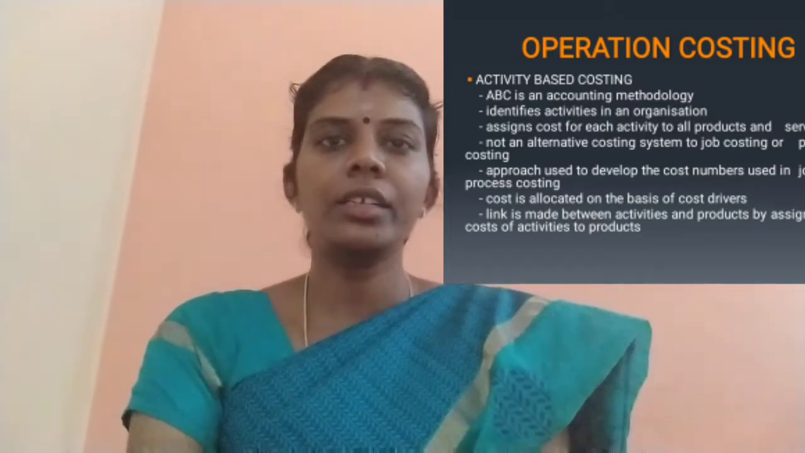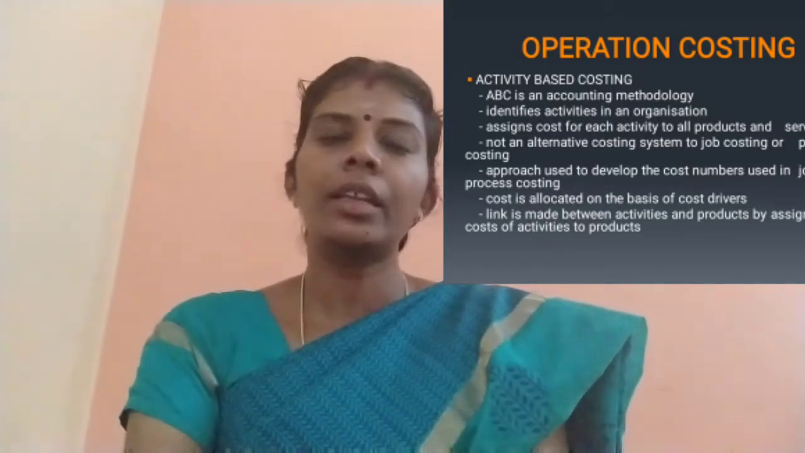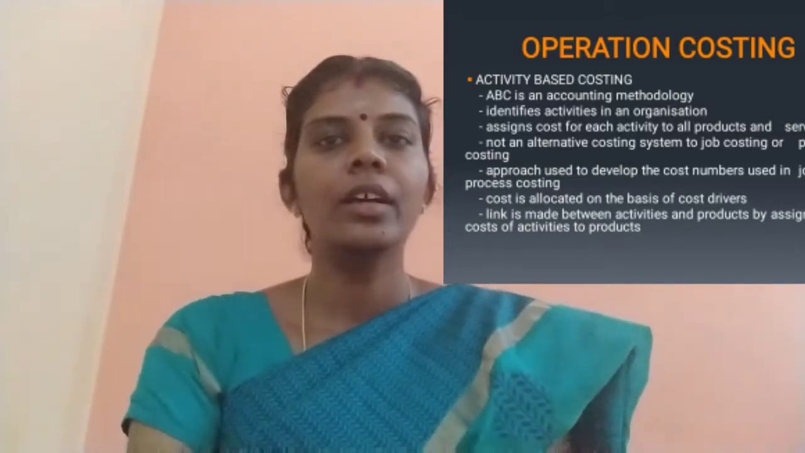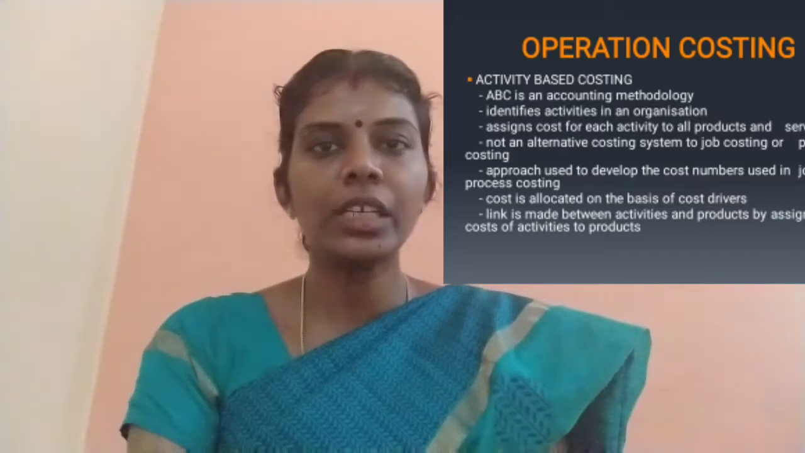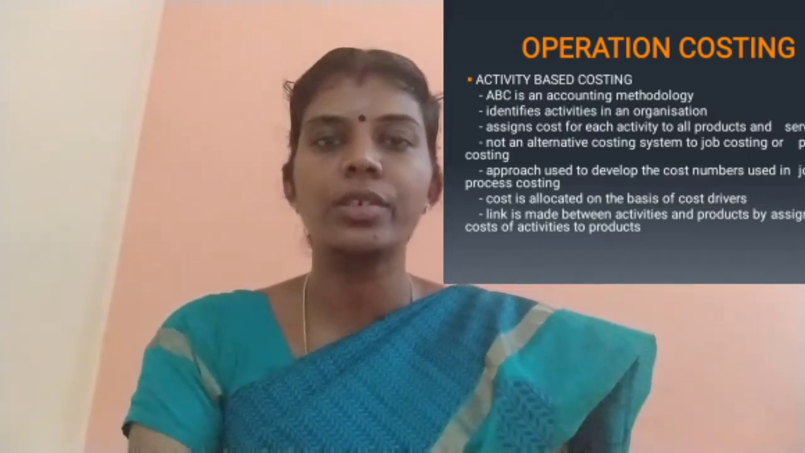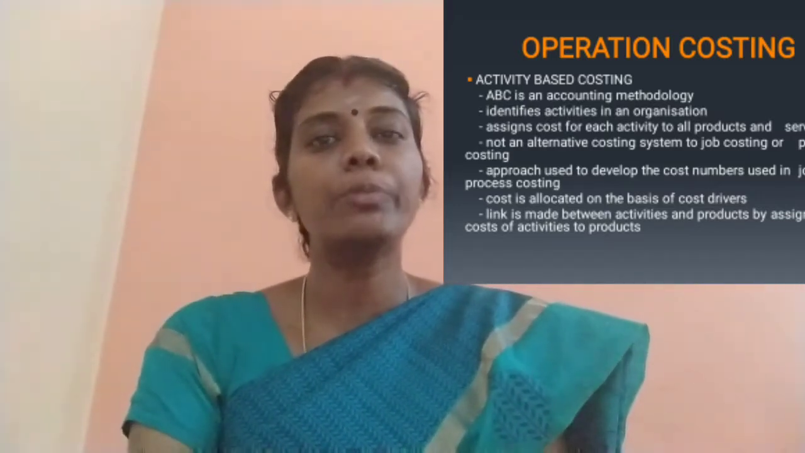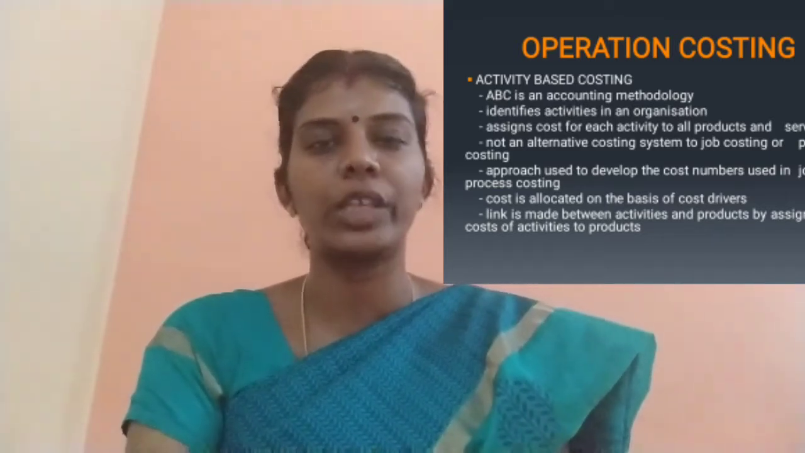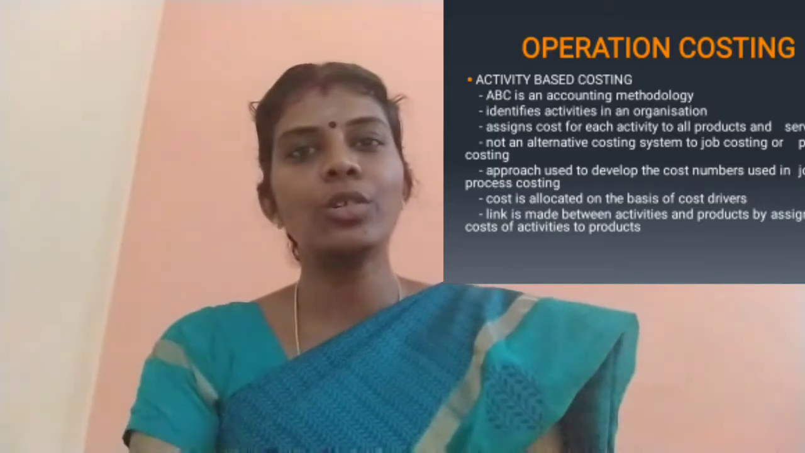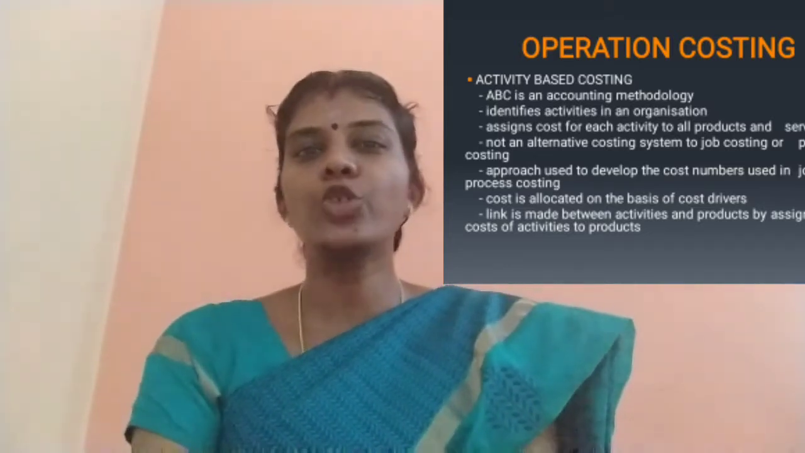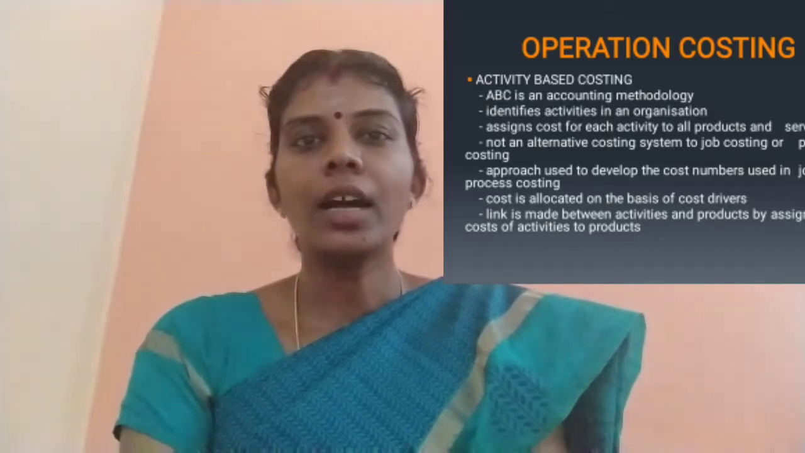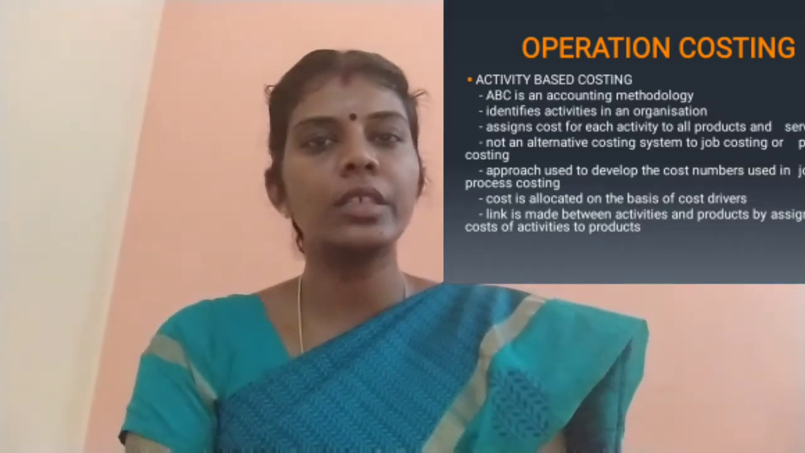Activity based costing. It is an accounting methodology. Under this method, first various activities in an organization are identified. Then the cost is allocated for each activity based on their resources, and then the costs are absorbed by the products and services based on the usage of such activities. So this method is not an alternative for job costing or process costing. Here in this method, the cost for an activity is determined based on certain cost drivers.